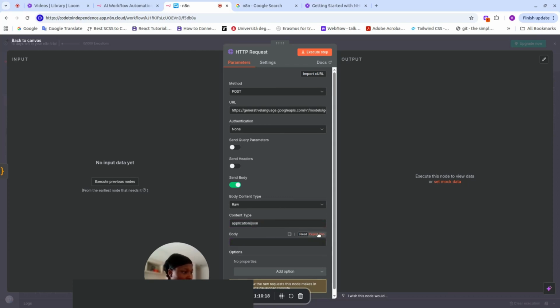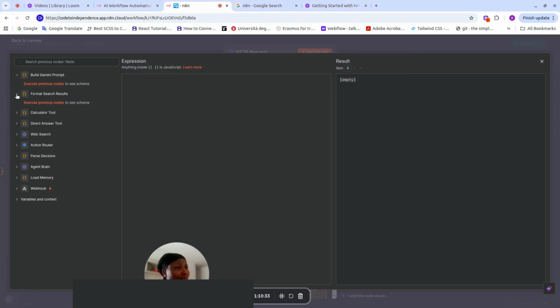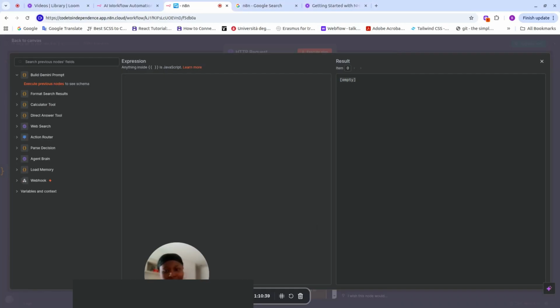Our type here, we're using raw. Our content type is application/JSON. So after we're done with this, our body is going to be an expression, obviously.